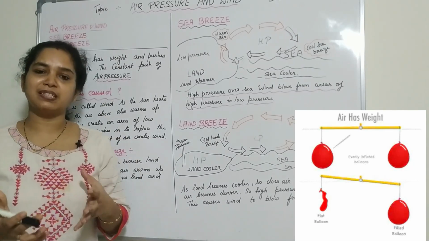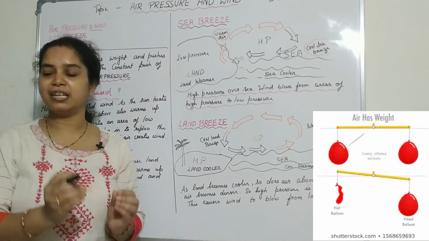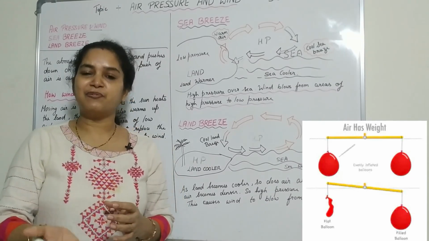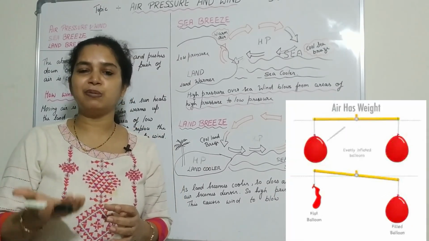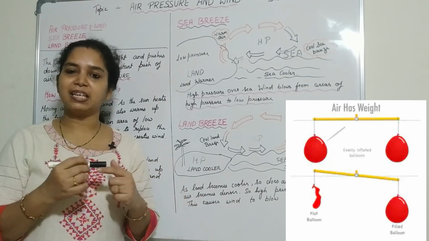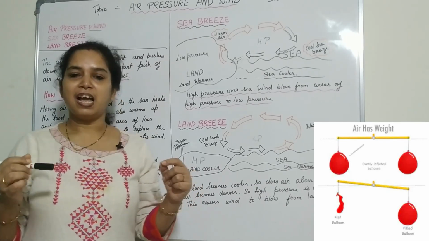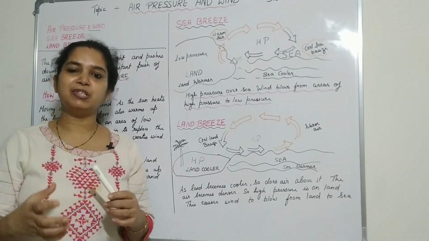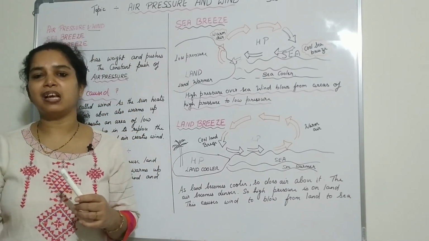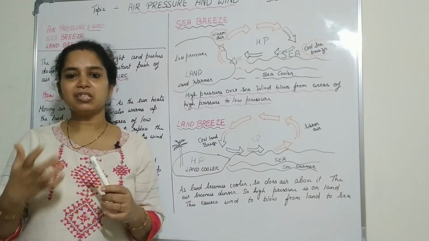The blown up balloon occupies some space because the air is contained inside the blown up balloon, and you can feel that the air has weight when you perform the experiment by blowing two balloons and hanging both the balloons at the end of a stick, and after that you can pinch one balloon and deflate it. So what will happen? The balance is broken, and this proves that the balloon which is blown up has weight.